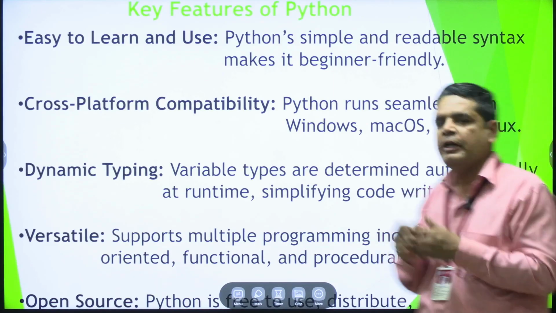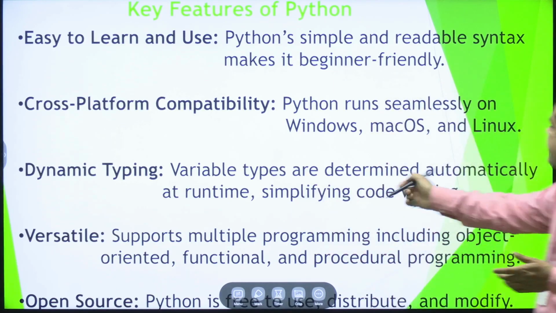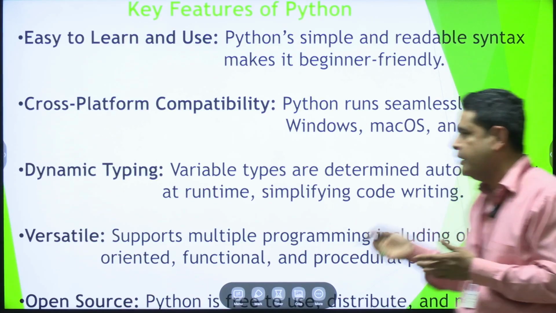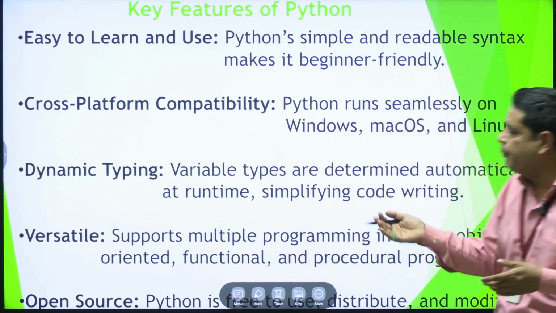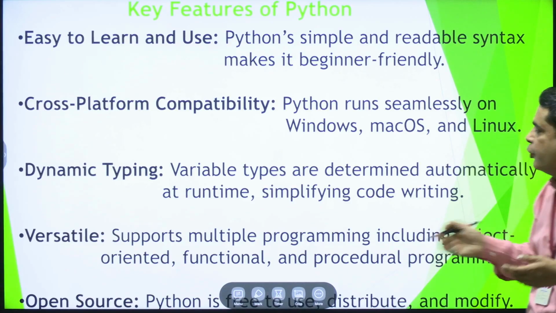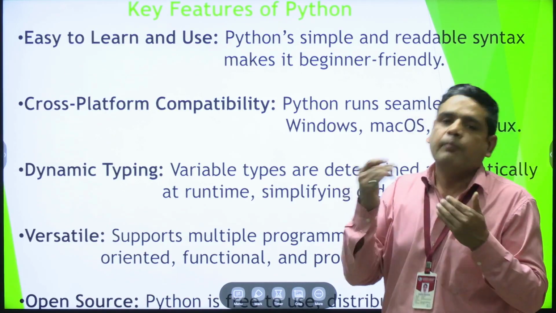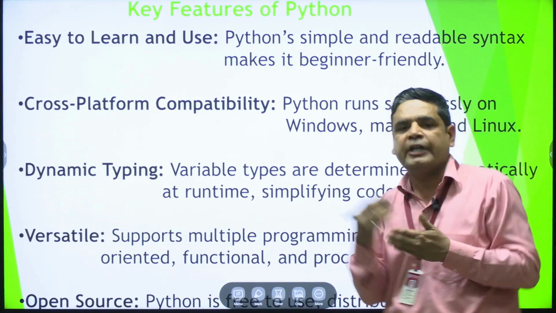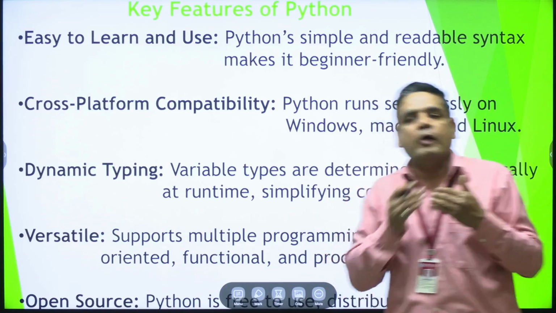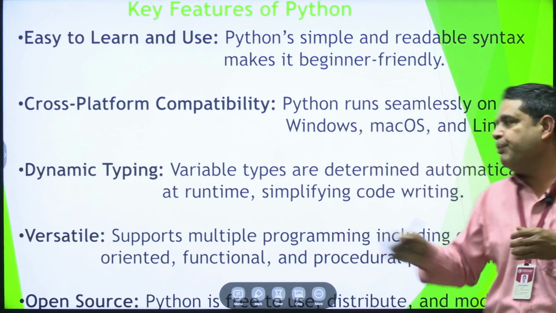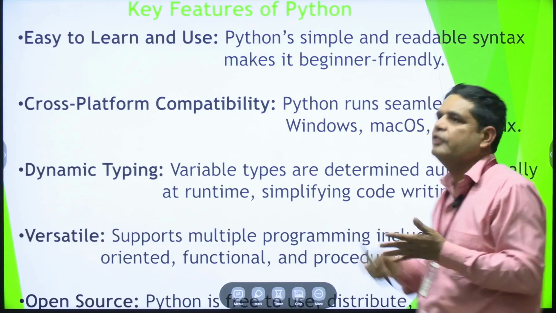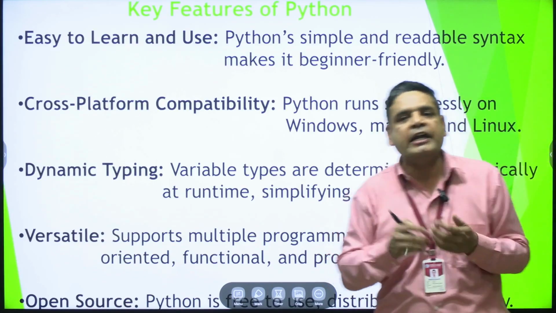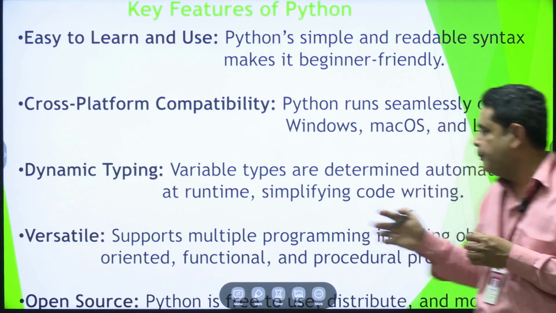Dynamic typing of variables: the variable type is determined automatically at runtime, and Python is a versatile language. It supports multiple programming paradigms, including object-oriented, function-oriented, method-oriented, model-oriented and procedural programming. So Python, a versatile language, follows all the concepts from lower to high level in a programming language.